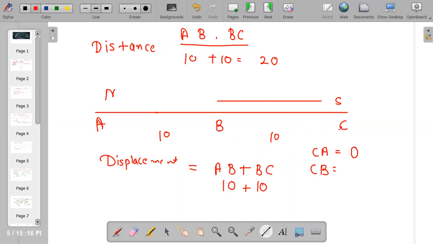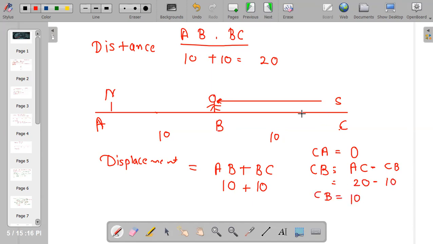This one. The person is here now, so I will count only this. What I am doing is calculating A to C, and after that I am removing 10 out of this. So for C to B, it is A to C minus CB. You can see he is returning here. A to C is 20 and C to B is 10, so the answer is 10.